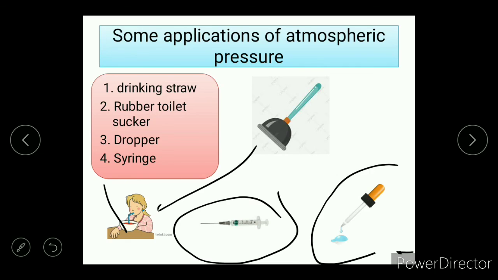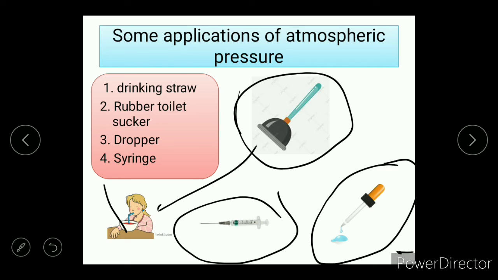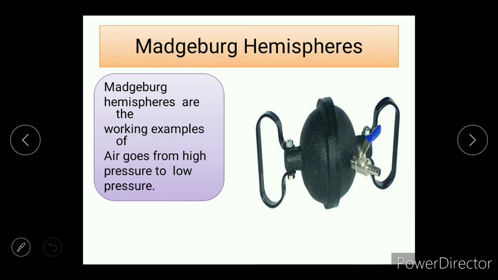This is how a dropper works, but the rubber works in a different way. See, this rubber cleaner that cleans most of our toilets is basically an example of the last one, that air goes from high pressure to low pressure.